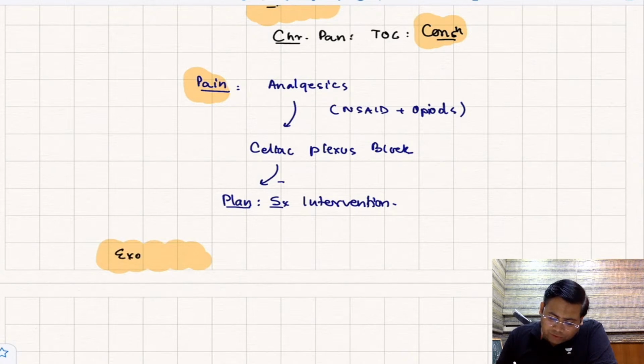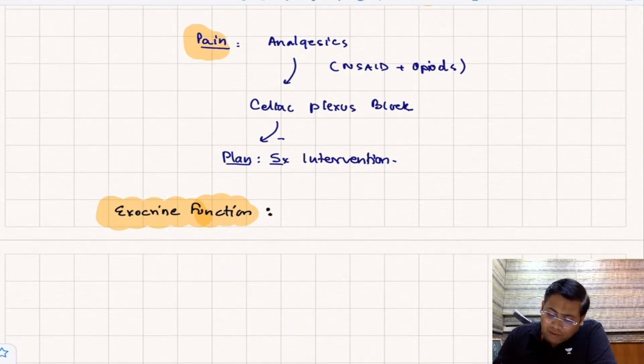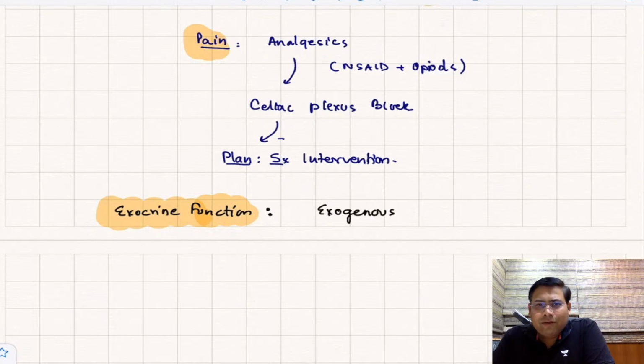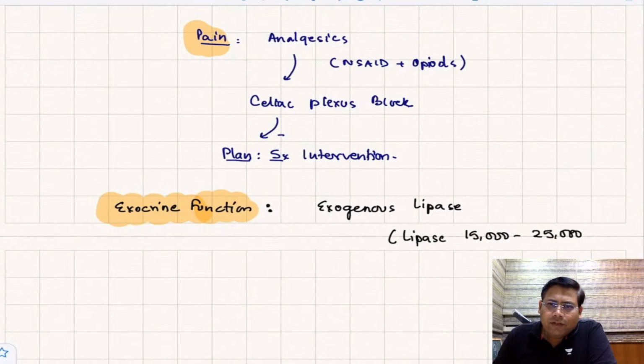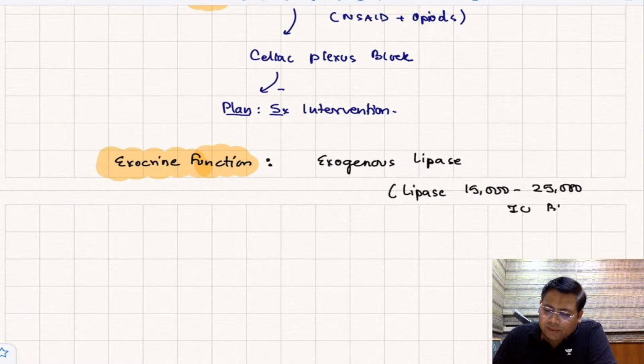What about exocrine function? To restore the exocrine function of the patient, one very, very important thing that you all have to understand is exogenous lipase. I hope you know, Creon we have, Enzar HS, there are a lot of brands. So exogenous lipase is what we give, microlipase, 15,000 to 30,000 or maybe 25,000 international units, BD with the meals. Don't forget to add the PPIs also, because if you don't,